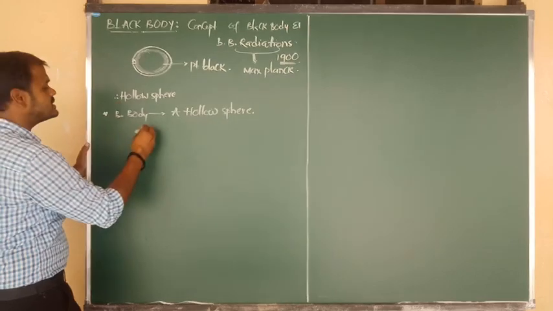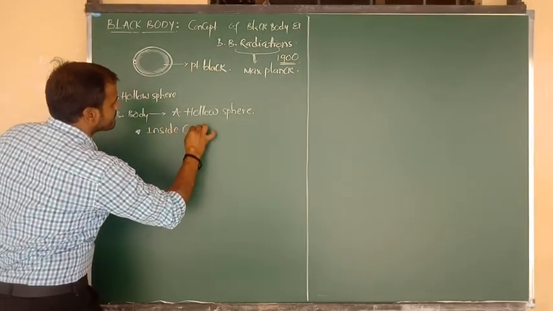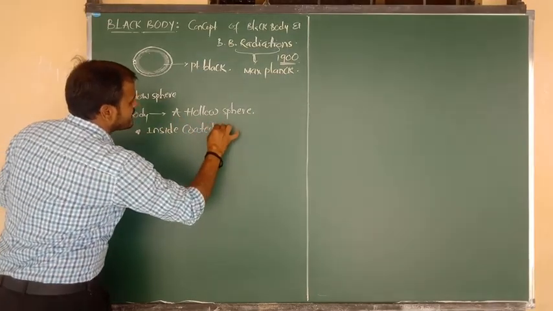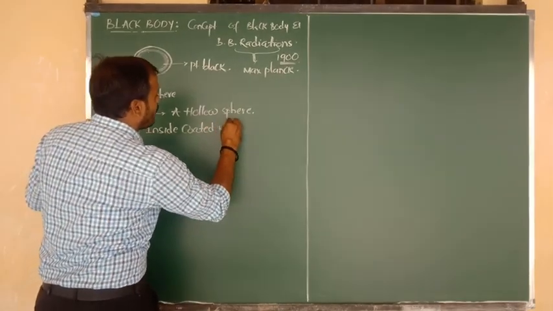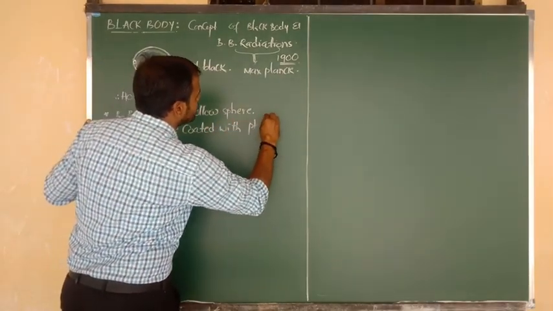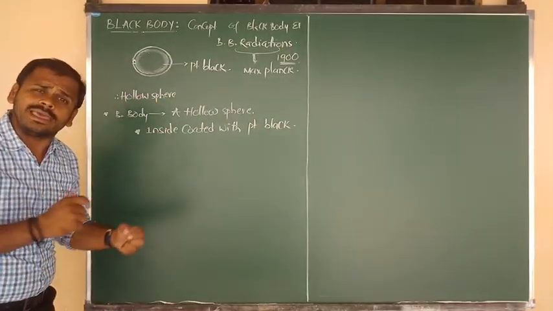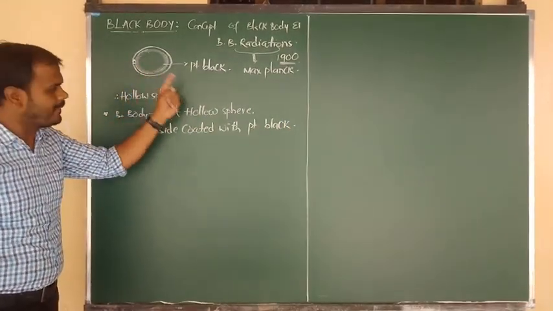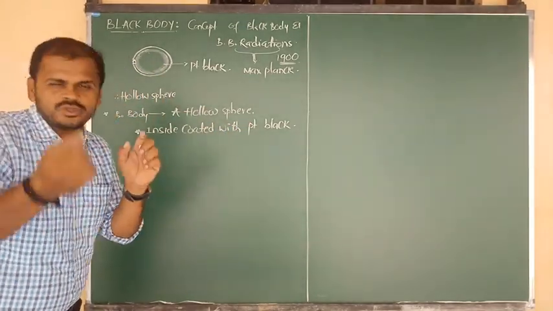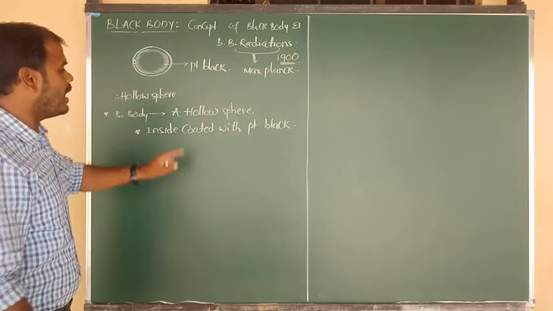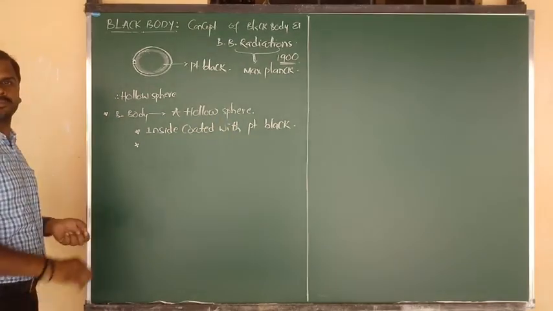Its inside walls are coated, or painted, with the substance platinum black. So try to remember why the inside walls of the black body are coated with platinum black. Just to remember that question, I am going to give you the explanation. You have to wait. First of all, just try to remember this one. And one more thing I want to tell you.